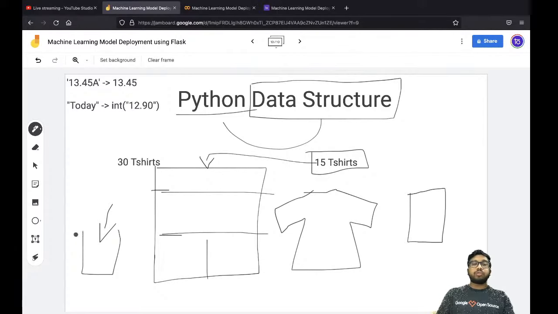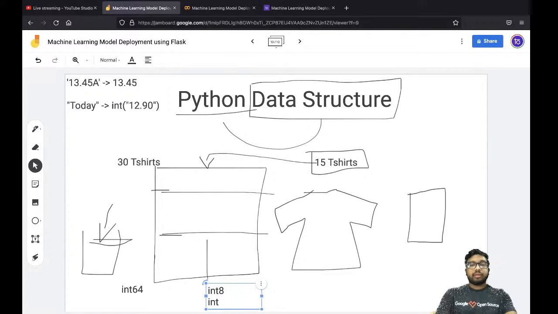In a general way, you assign a variable and you assign a value, and that value takes, suppose, 64 bits, let's say int64. Okay, this is the data type, what exactly it is taking: int64. But it can happen that the same data can fit into int8 or int16. So see how much space you have saved. This will make more sense when you start with pandas and numpy. In that section it will make more sense.